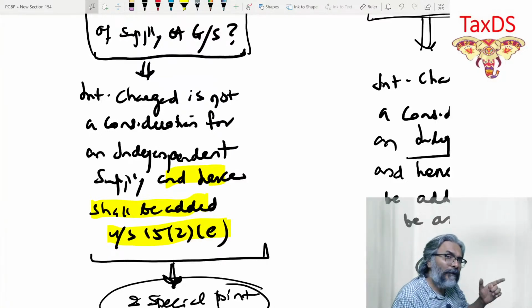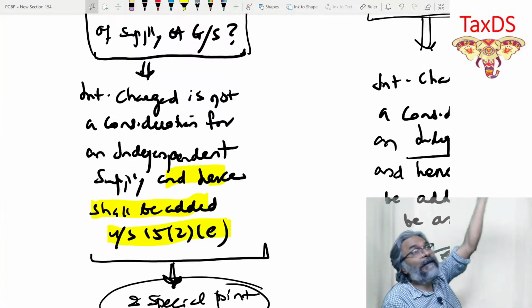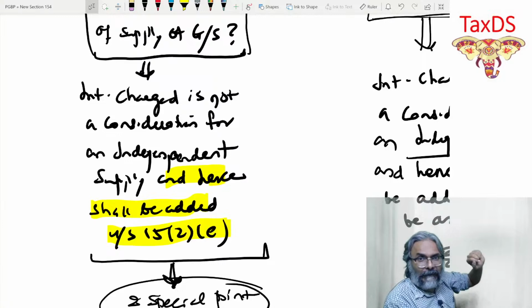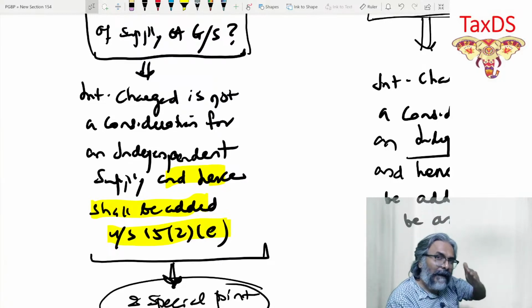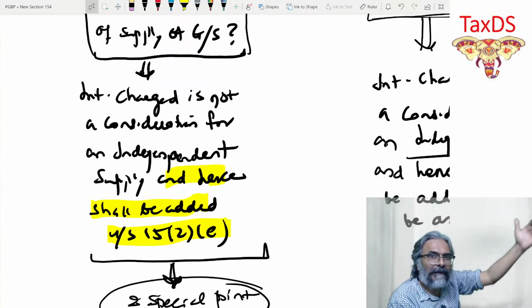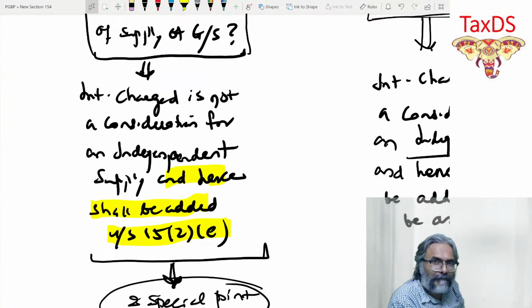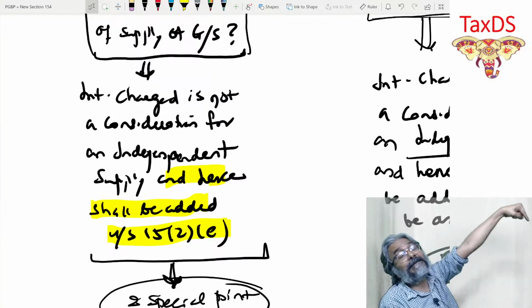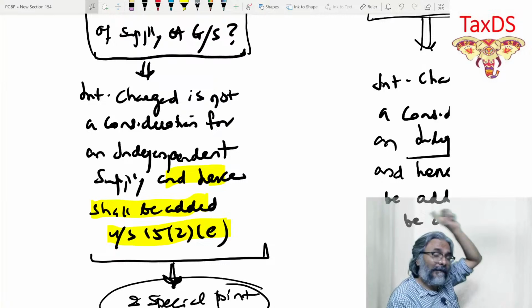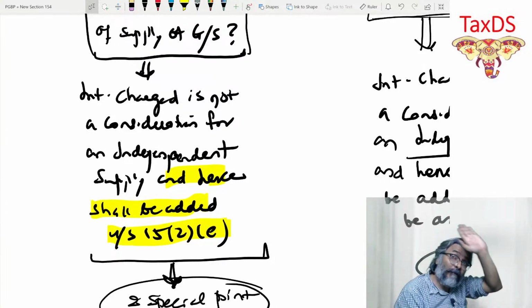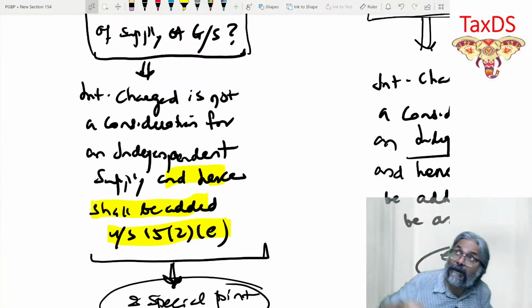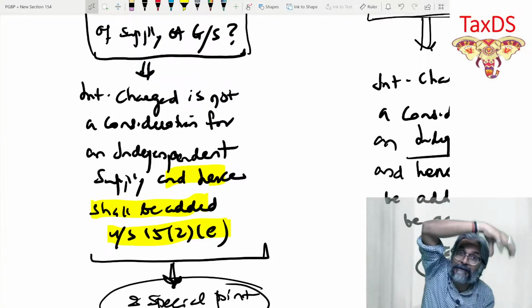Because this interest has to be added to the transaction value for a supply which happened in January, it means that this interest is the value of January.